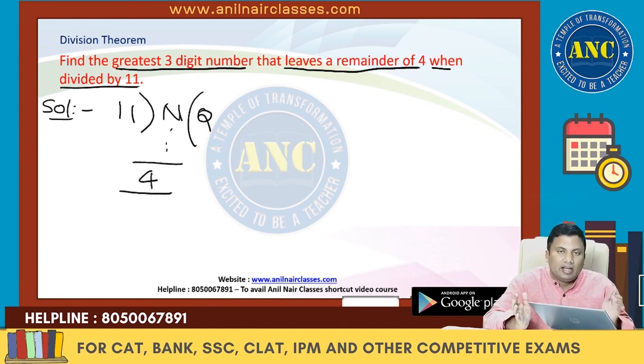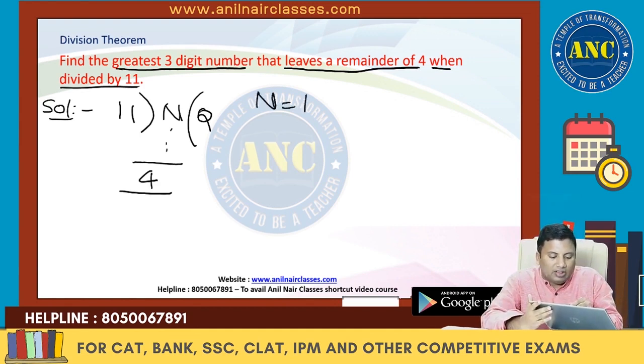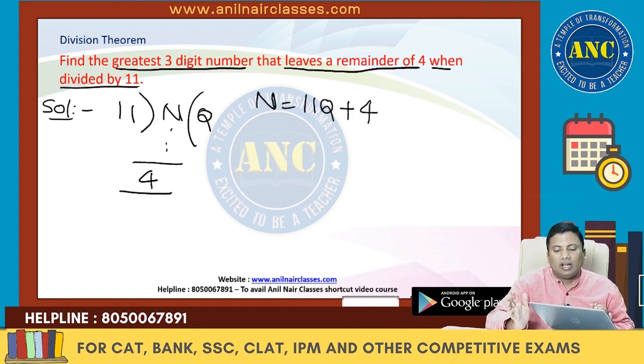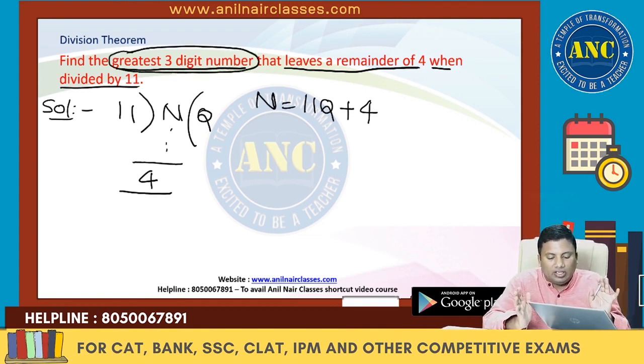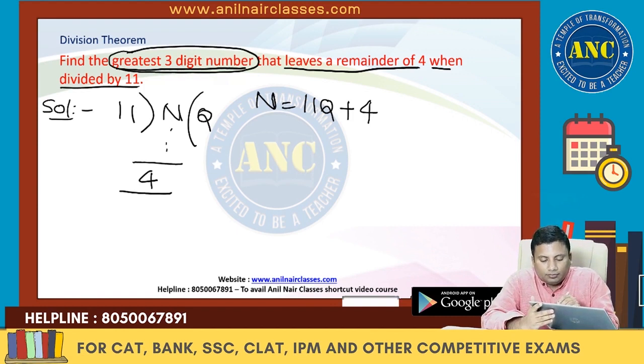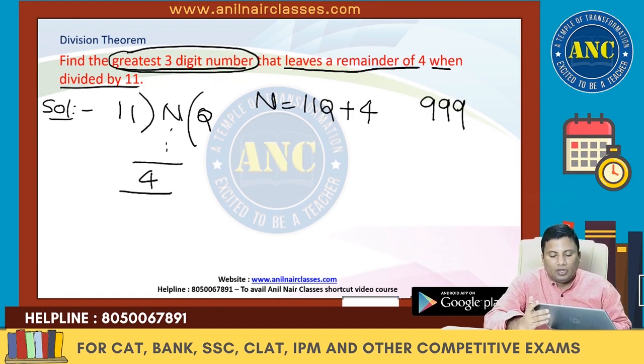Dividend is n, divisor is 11, quotient is q, remainder is 4. Dividend is nothing but divisor into quotient plus remainder, 11q plus 4. It is the greatest 3-digit number, which is 999.